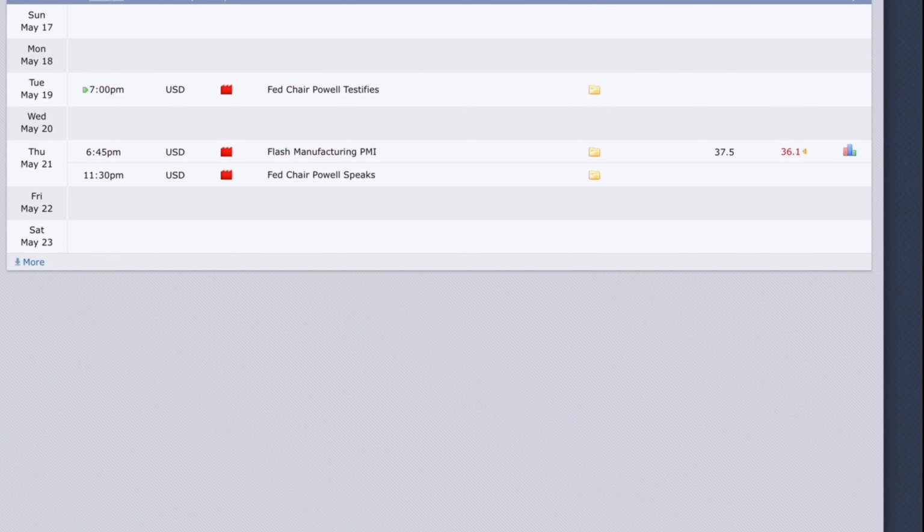Moreover, on Thursday, May 21, we have flash manufacturing PMI. The usual effect is that an actual greater than the forecasted, which is 37.5, isn't good for the currency, which means it's bad for gold or other currencies in which the US is the quote currency, such as EUR/USD.